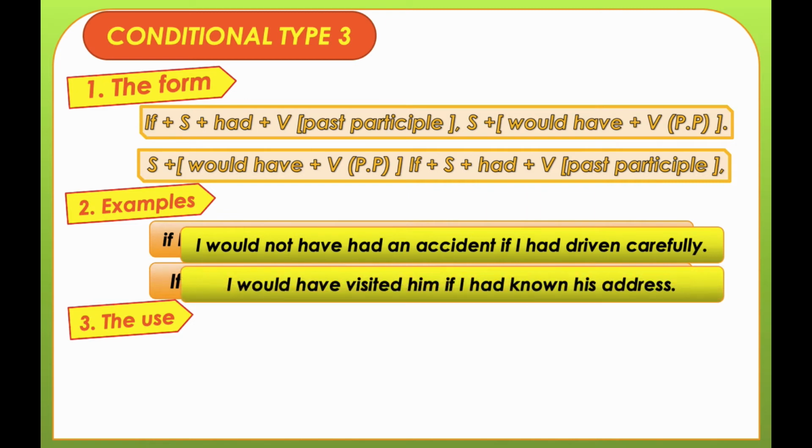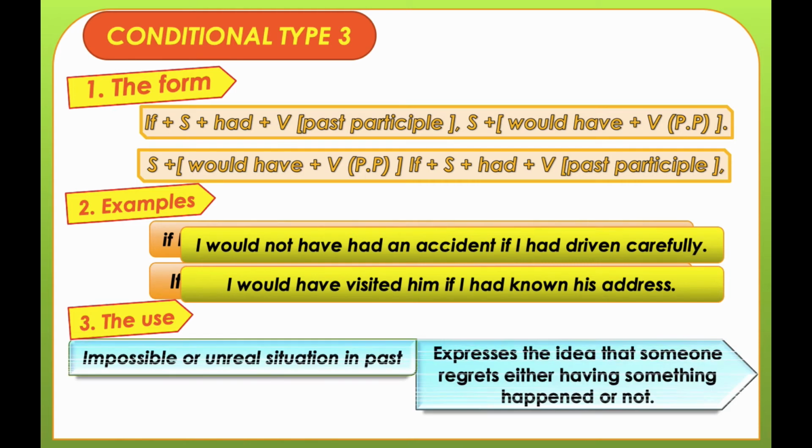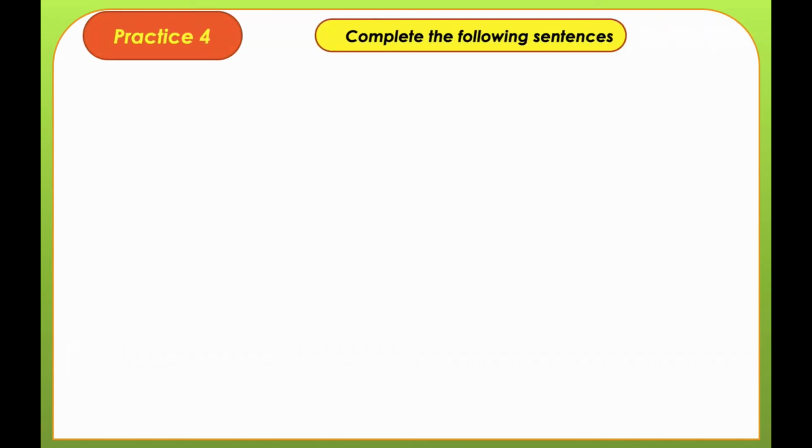I would have visited him if I had known his address. Through reading these two examples, you will understand that the speaker here is making a wish or a regret. Something either happened or not. So the usage is impossibility or unreal situation in the past, or expresses the idea that someone regrets either having something happened or not. Let's go to exercise number 4.